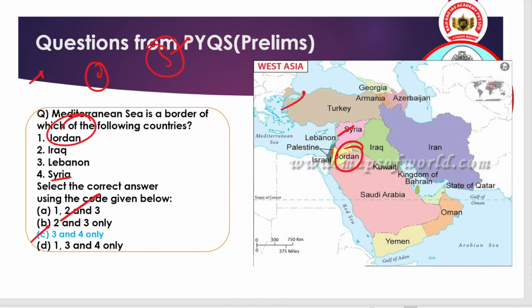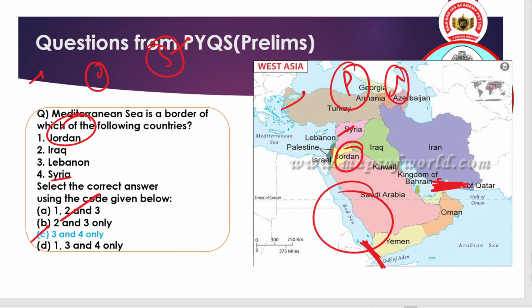And I am giving you one more task: please tell me the bordering countries of the Red Sea, and also what is the strait here which I am highlighting. What is the strait here which I am highlighting? Tell me in the comment section. This will help you to regain your confidence in solving the prelims question.